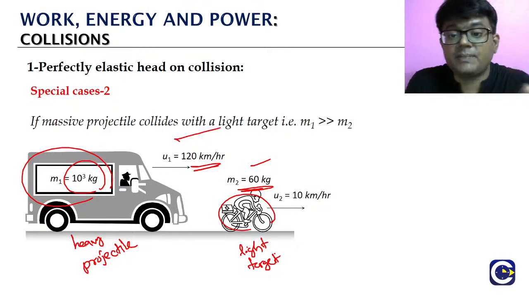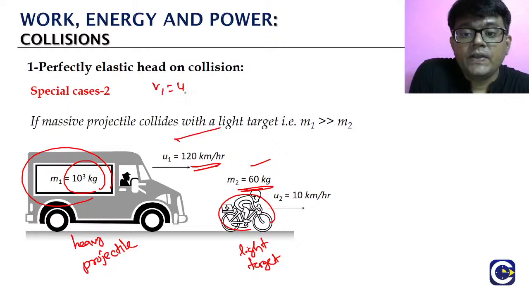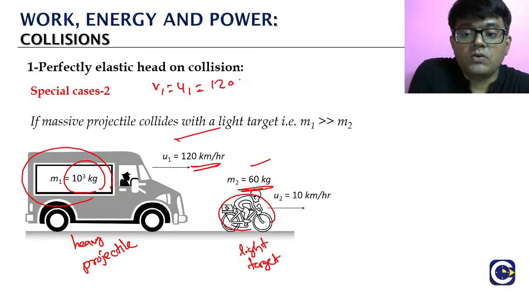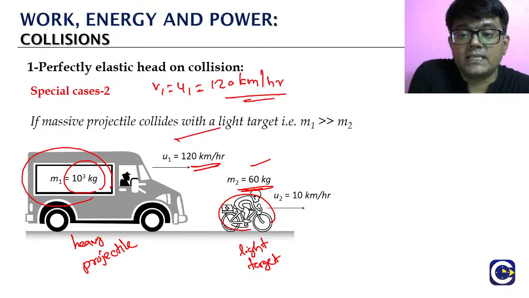After the collision, what happens? Remember what we said. v1 will be equal to u1, which means the truck or the lorry, its velocity will not change. It will keep going at 120 km per hour, as it is.